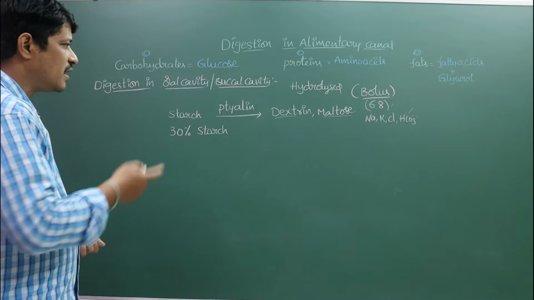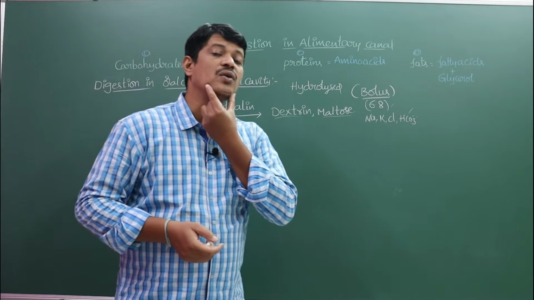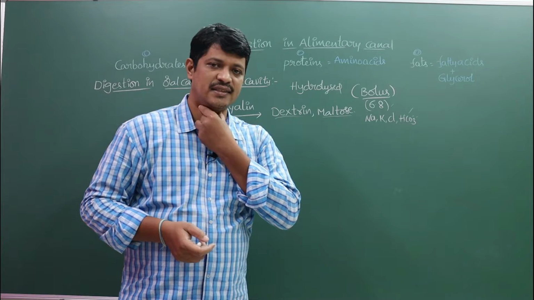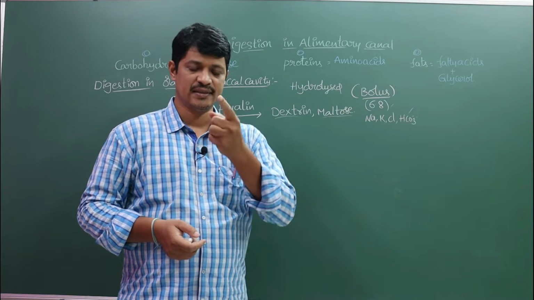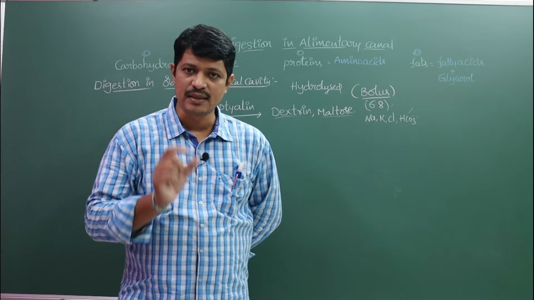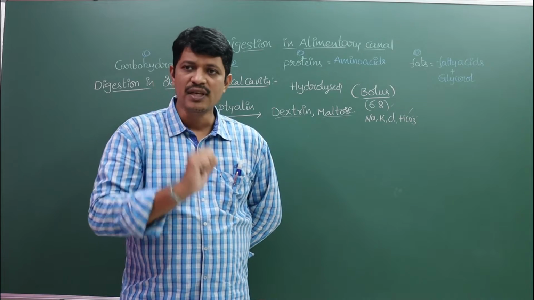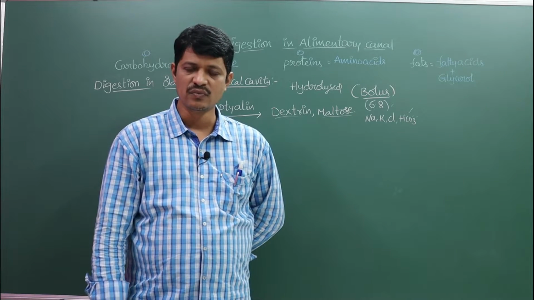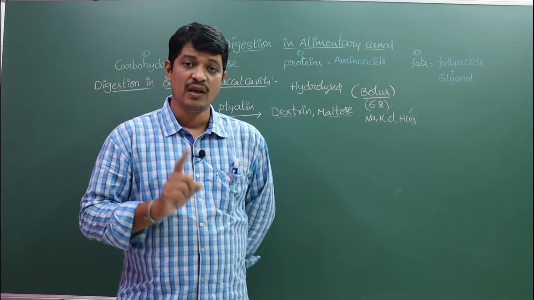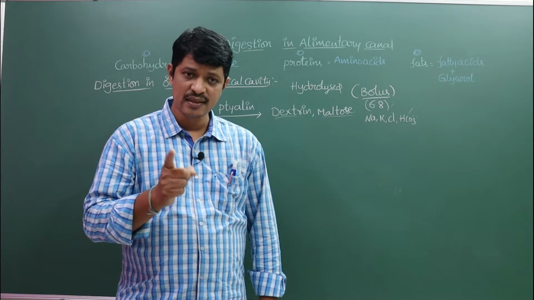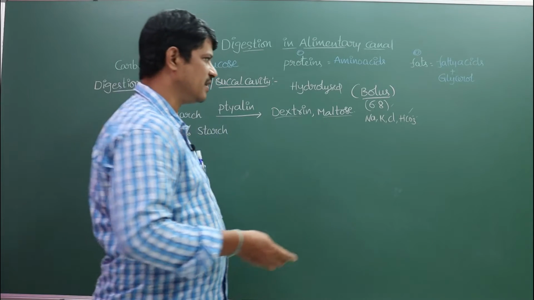Now, the food or the bolus in the oral cavity moves from the oral cavity to the pharynx, the common passage, and from the pharynx to the esophagus. Yesterday, we discussed some points regarding this. Here, the walls of the esophagus and the pharynx have no serosal layer, but they contain outer longitudinal muscles and inner circular muscles.